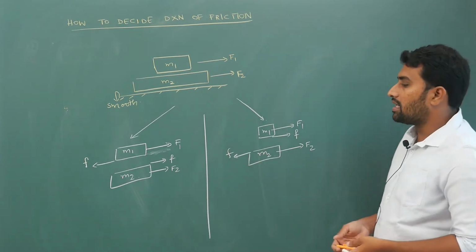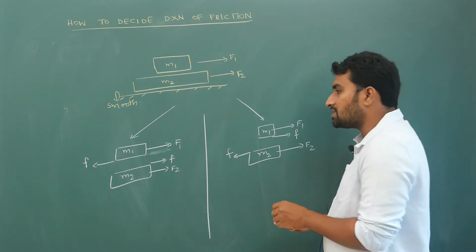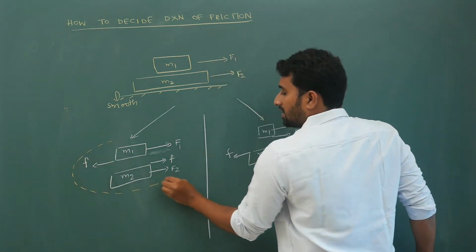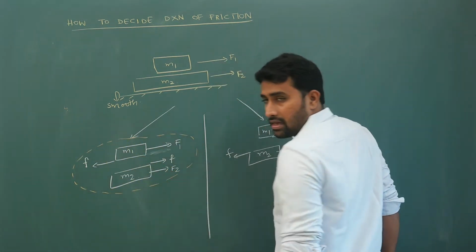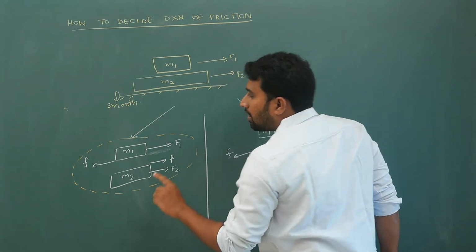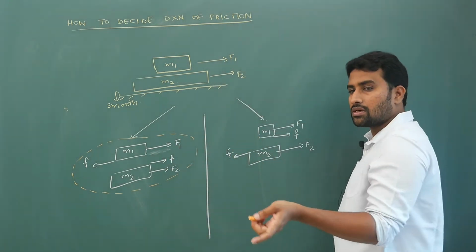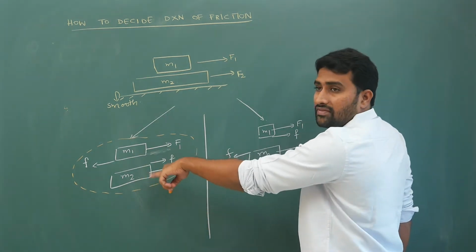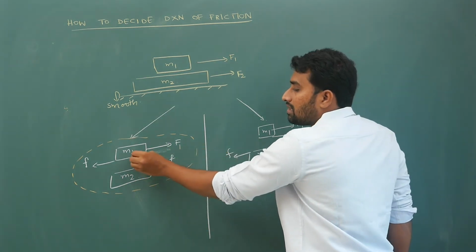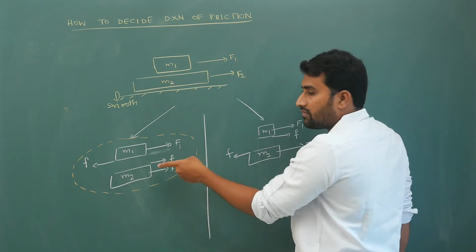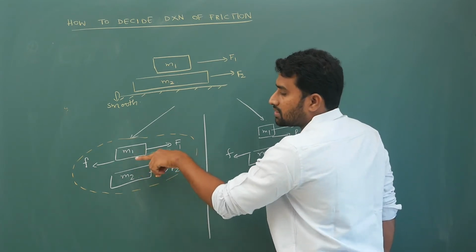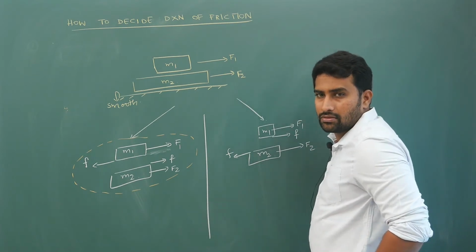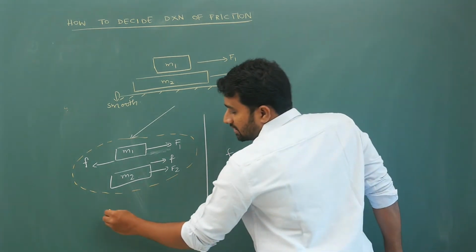Here, hope you are getting it, whatever happens, friction is internal. So my point is, if you look at this scenario, friction on one block, if it is acting backwards, on the other block it will act forward. Friction on this block is coming because of an action reaction pair. So if this causes friction F in the forward direction, this will cause friction in the backward direction. For every action there is an equal and opposite reaction. Whatever happens, friction is internal.